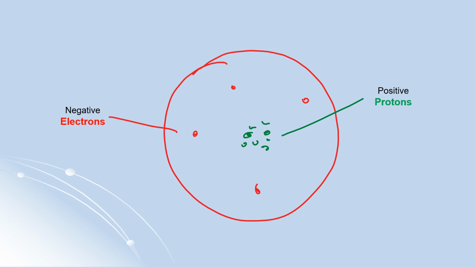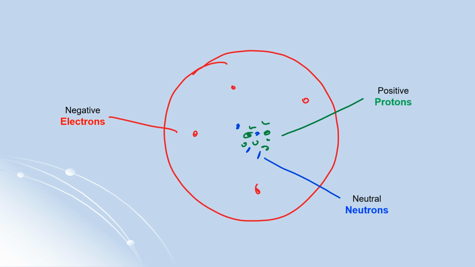And then there's a third group of people that live in this neighborhood, and those people are kind of in the middle. Sometimes they do good things, sometimes they do bad things. They don't specifically belong to either the very good side or the very bad side. So these people are just neutral. They're in the middle, and they are called the neutrons. When it comes to where they live, they prefer to live with the positive people, the good people, because they want everyone else to think that they are good as well. So they also live right here in the middle with the positive people.